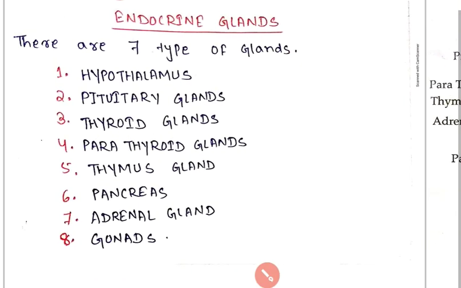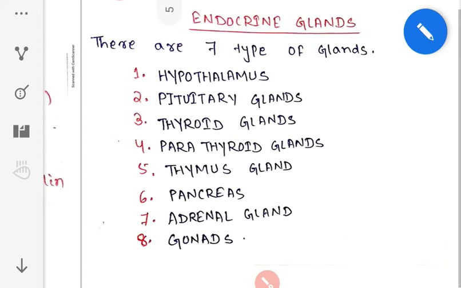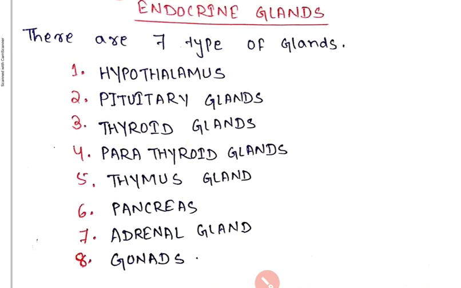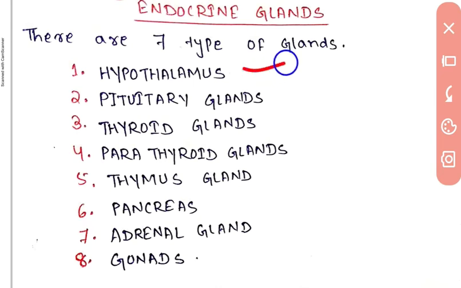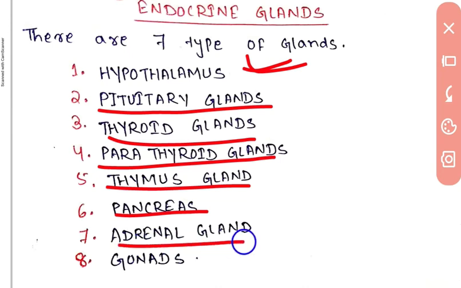Now, the endocrine glands. We have a total of 7 endocrine glands. Somewhere we see 7 and somewhere 8 endocrine glands. So, the first gland is the hypothalamus. Second is the pituitary gland. Third is the thyroid gland. Fourth is the parathyroid gland. Fifth is the thymus gland. Sixth is the pancreas. Seventh is the adrenal gland. And the eighth is the gonads.